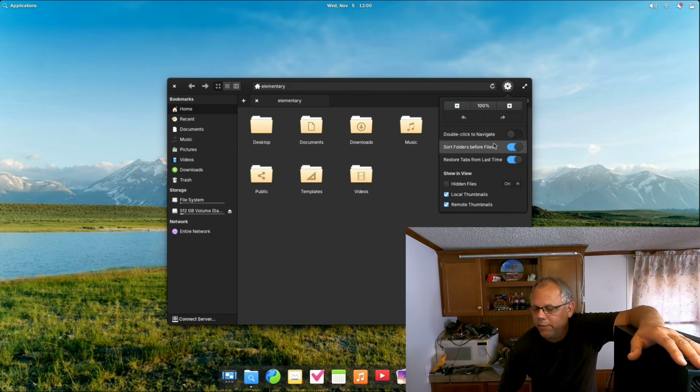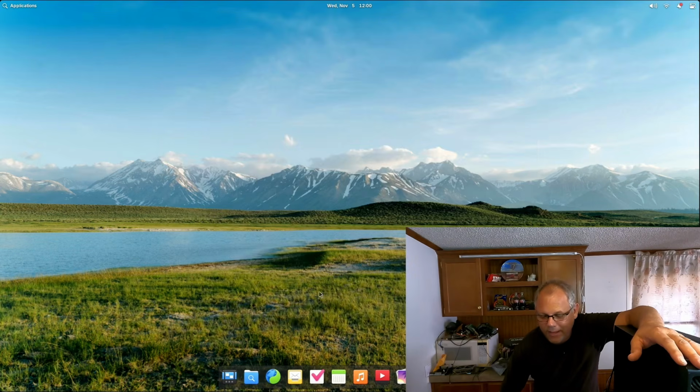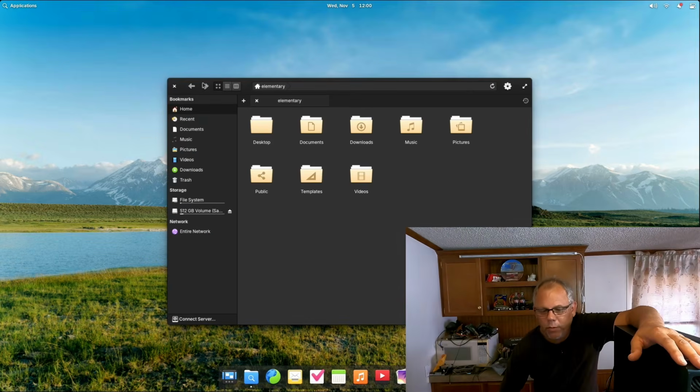Double click to navigate, sort folders, remove tabs. It don't look like you can. So that's one of the things you'd have to get used to on this, is having that stuff on the left. So that's just your file folder, your normal one.